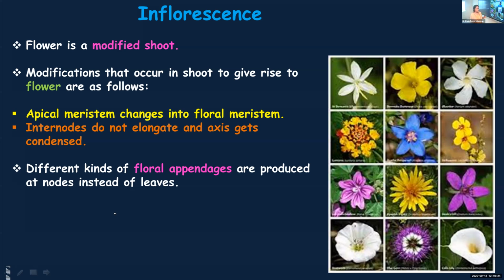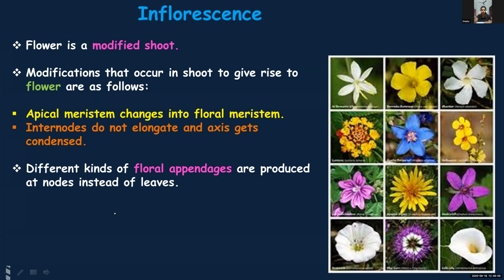It will not elongate. Normally when the stem is growing, the internodes will elongate and the length of the stem will increase, and more and more branches will be formed. But since it has to transform into a flower or an inflorescence, the internode will stop elongating. They are undergoing some transformation. It's changing into floral meristem, and then the axis will get condensed, means it becomes short. Because the internode is not getting elongated, it becomes short so that it can form a flower. Is it clear, Steffi? Yes, ma'am.